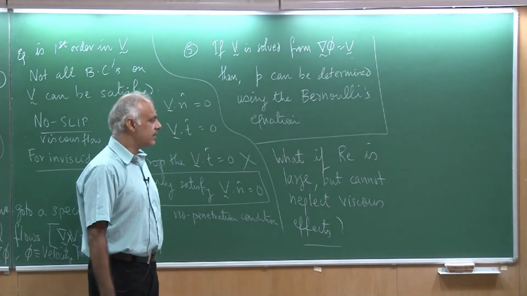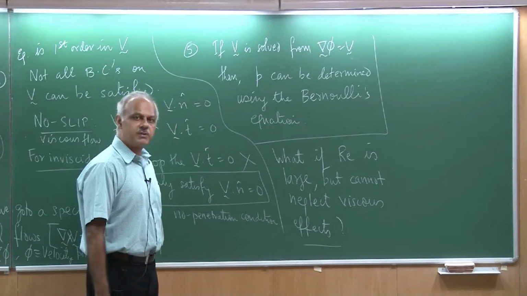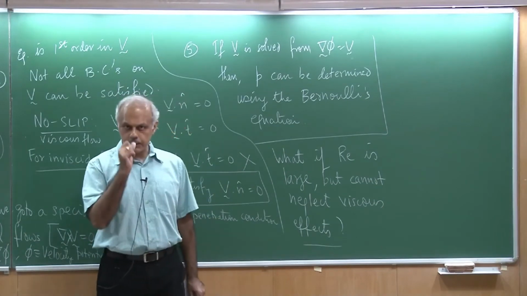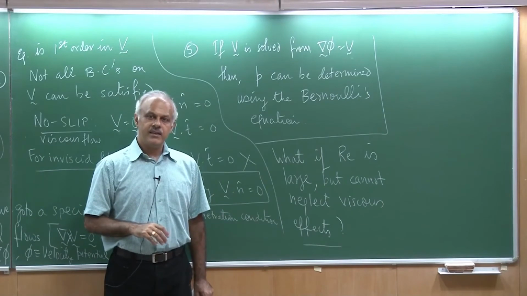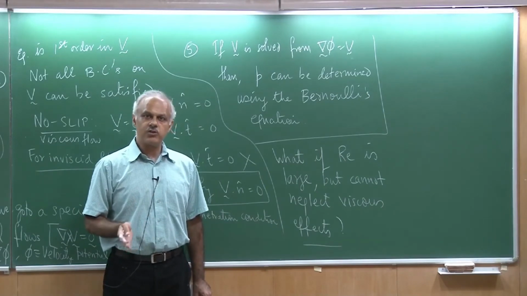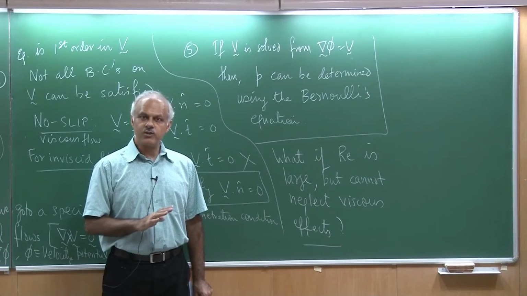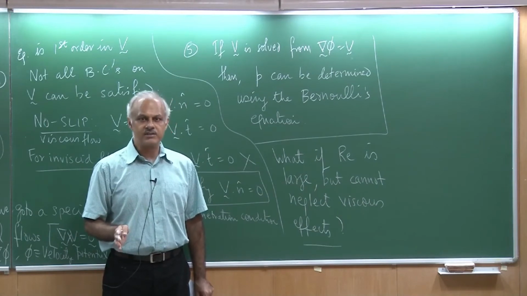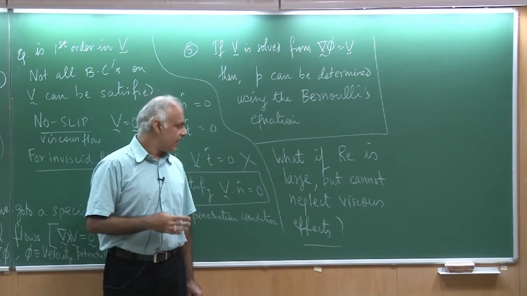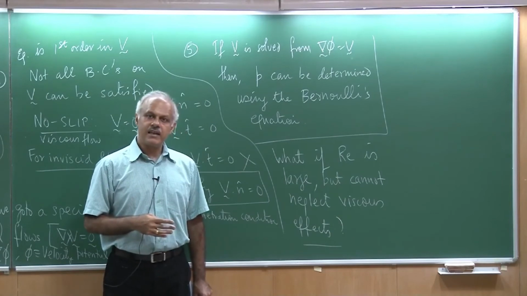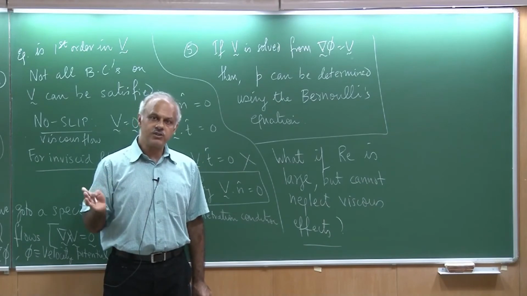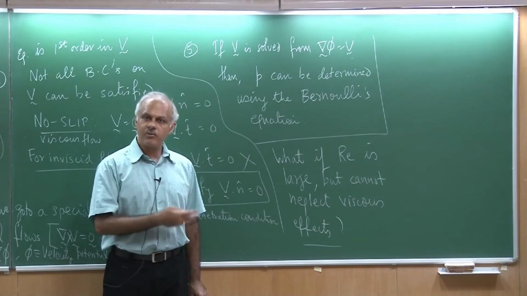It turns out that for this case also we should be able to do certain simplifications. So let me just remind you what we are trying to do. You have the full Navier-Stokes equations, you know the boundary conditions. You really don't have to make any assumptions. You can take the full equations and solve them and you will get a solution, no problem. But we are looking at whether we can simplify these equations. So for the case of Re going to 0 and Re going to infinity, it is obvious we can, Stokes flow and Euler flow.